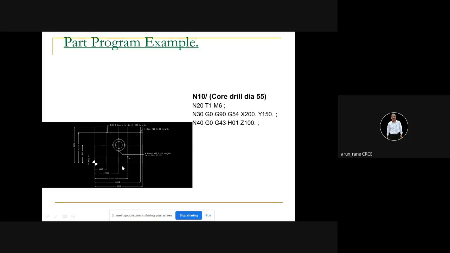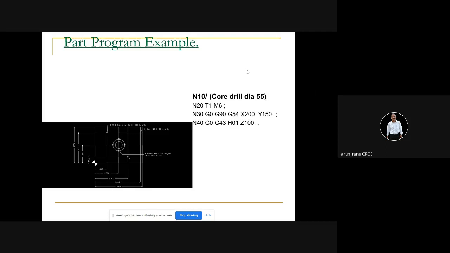Work offset means where your job is, where the job's 0 point is. Tool offset means where the tool's cutting point is. Some drills may be short, some drills may be long. Depending upon the height, your H offset will change. So G43 H01 means you are writing down the height offset of the tool in this offset page. So everywhere there will be a work offset page and a tool offset page. In the work offset page, you have to write where the workpiece 0 point is. In the tool offset page, we have to write where the tool cutting point is.